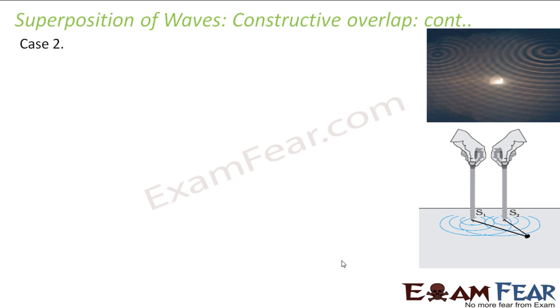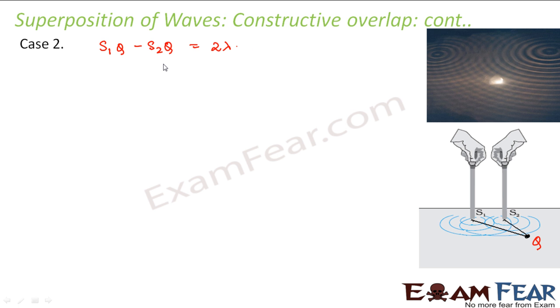Let us look at the second case where we assume that we have the same setup. We have two sources which are emitting light waves. They are coherent sources and we want to find out the intensity at some point Q. So we have now changed the point. We have taken some other point Q such that S1Q minus S2Q is equal to 2 lambda. So here this is my condition.